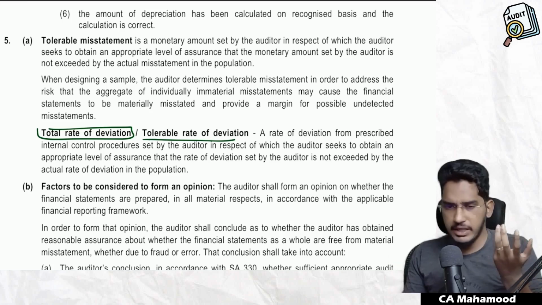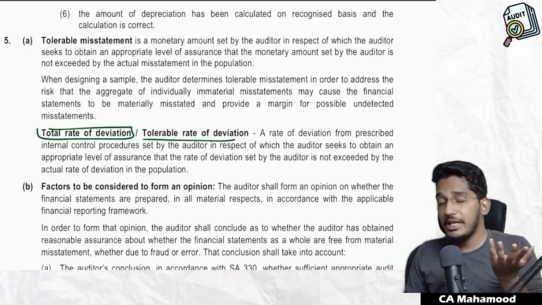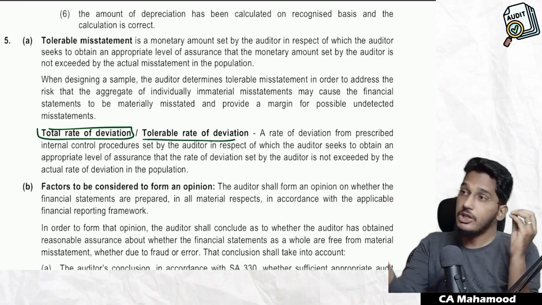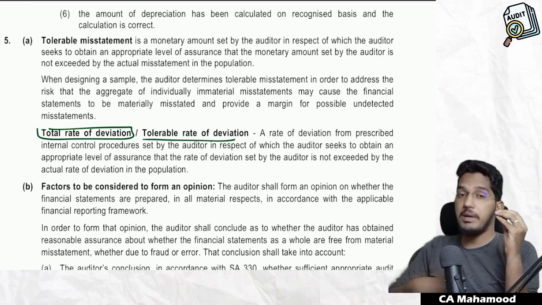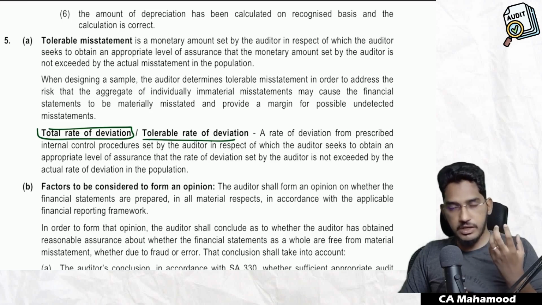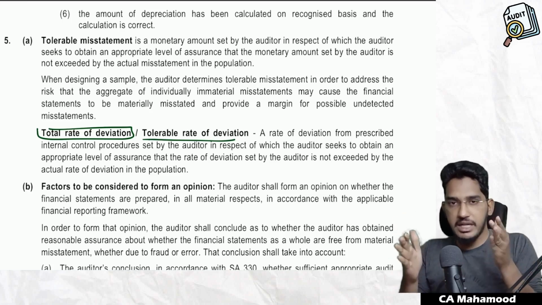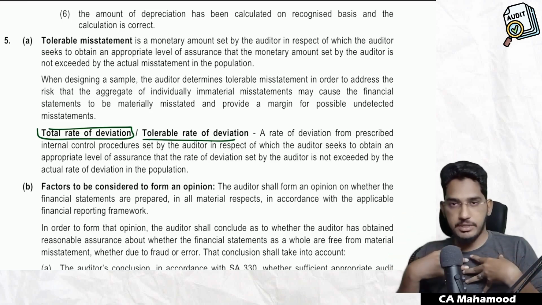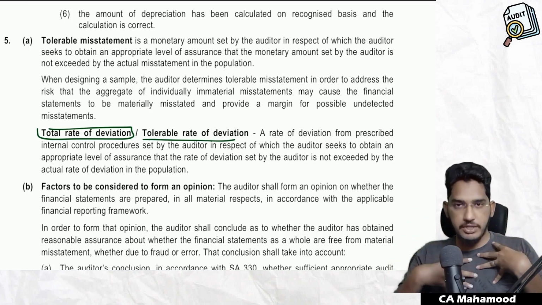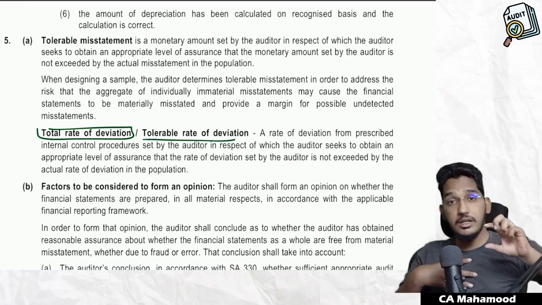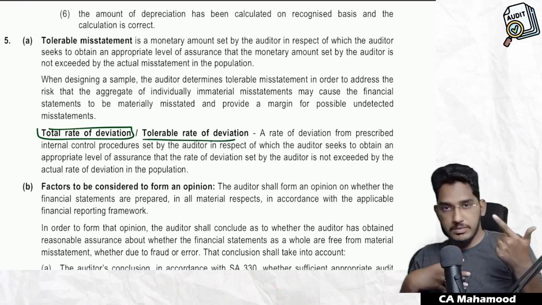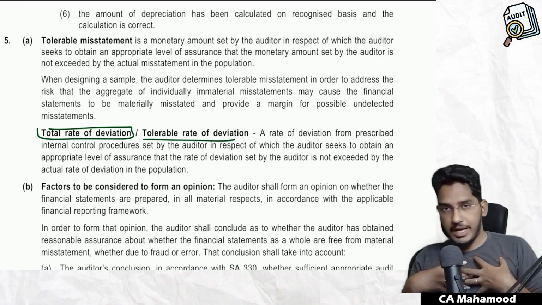The same thing has been defined here in a technical manner. Then what is tolerable rate of deviation? See, tolerable misstatement we use for substantive audit procedures. Tolerable rate of deviation we use when performing compliance procedures. That means while verifying test of controls, the auditor assumes that if this much deviation in internal controls is there, I am willing to accept it. If in 100 internal controls one is not working, I am ready to accept that deviation. So the deviation in internal controls which the auditor is willing to accept, we call the tolerable rate of deviation.